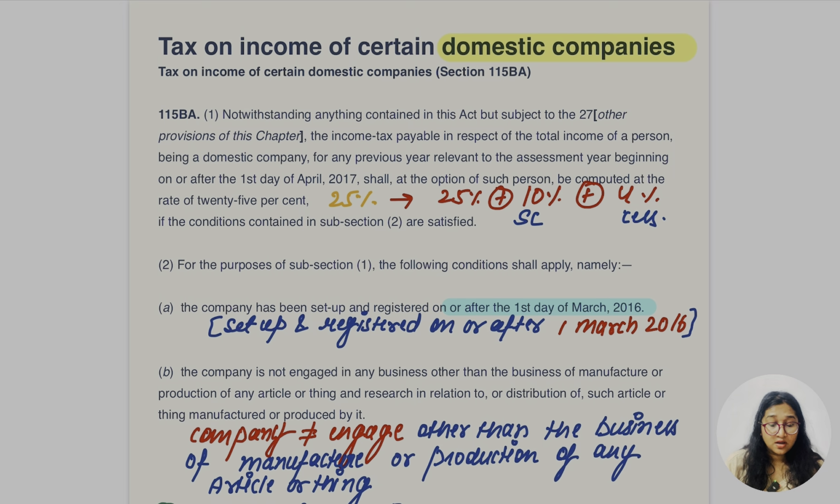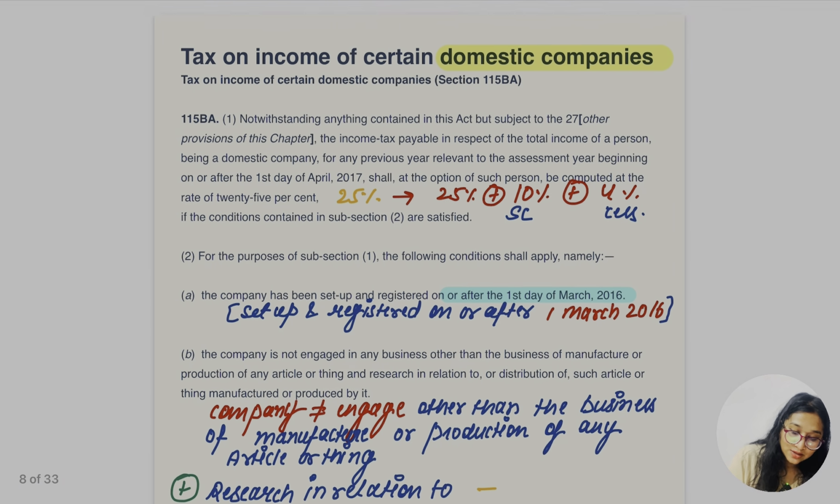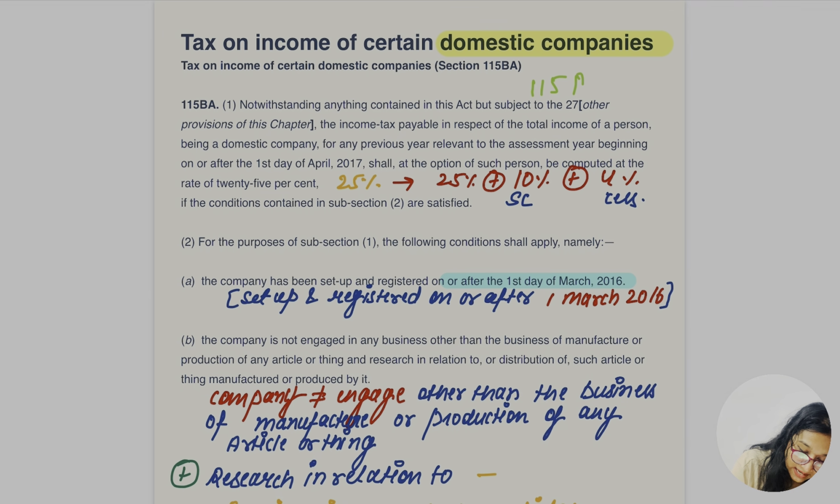Now this section, the last section was 115B, right? Okay, so we are going in sequence. Don't get confused. Next section would be 115BA. Now, this is for which company? Domestic company. Domestic company. Okay.